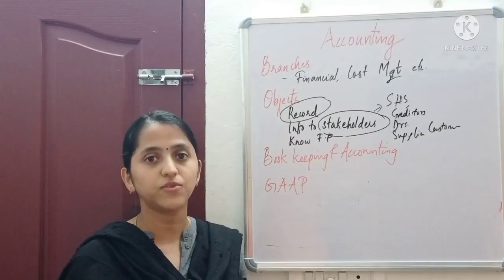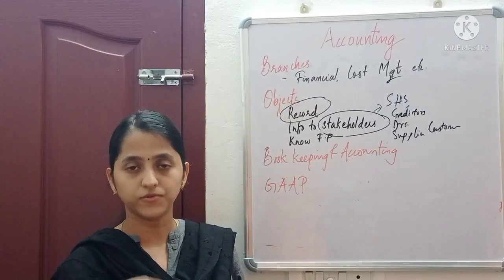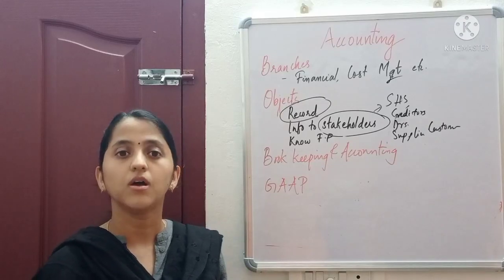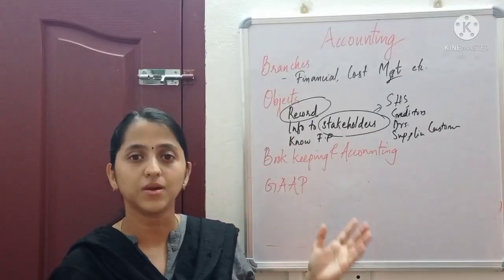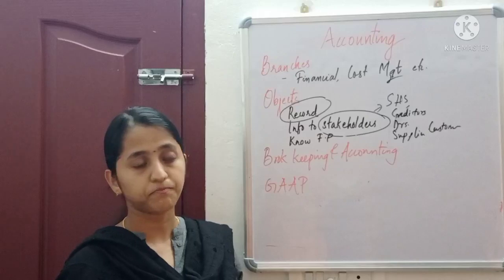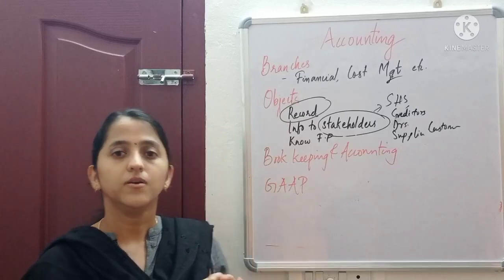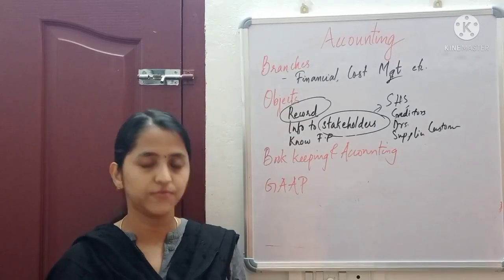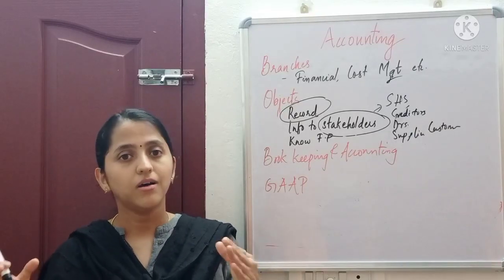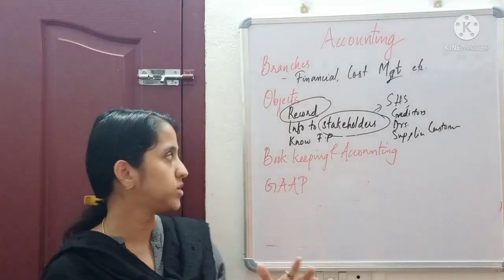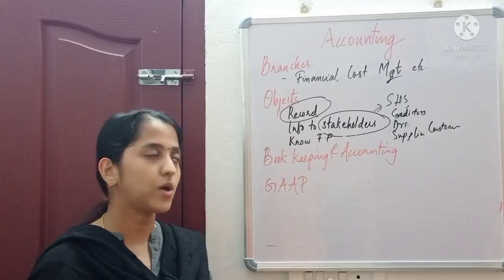Information means those results we have found out after doing different processes or calculations, such as the profit or loss. All that information we have to make available to the stakeholders. So that is another objective of accounting. We categorize the different data, we record it, we summarize, and we interpret the results from the transactions, and we have to make that information available to the stakeholders.